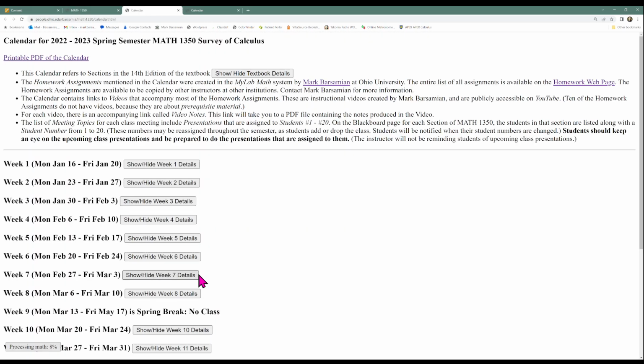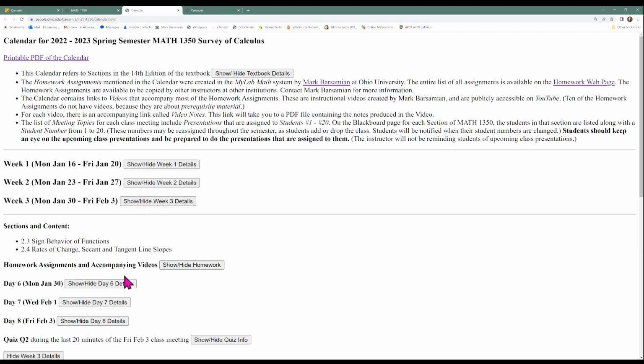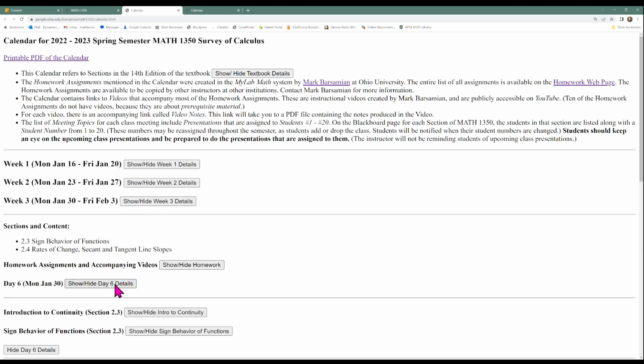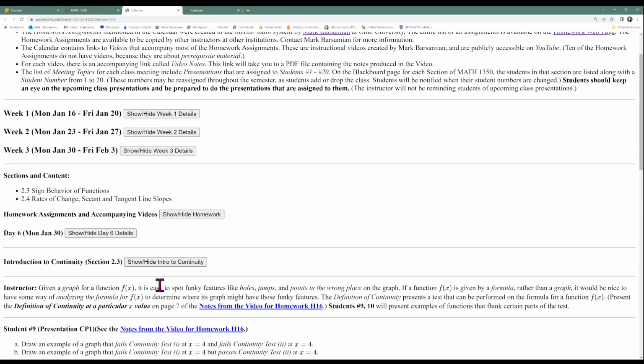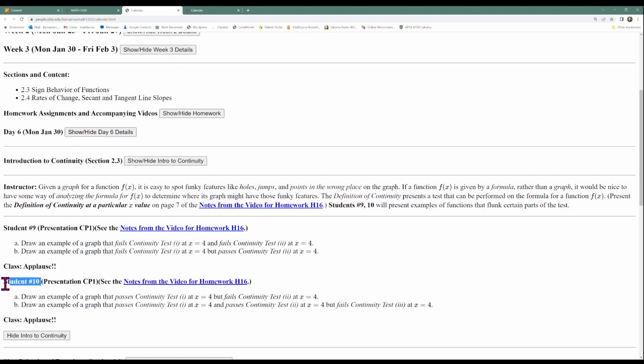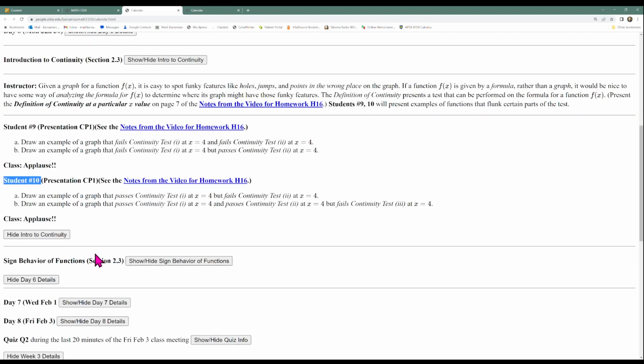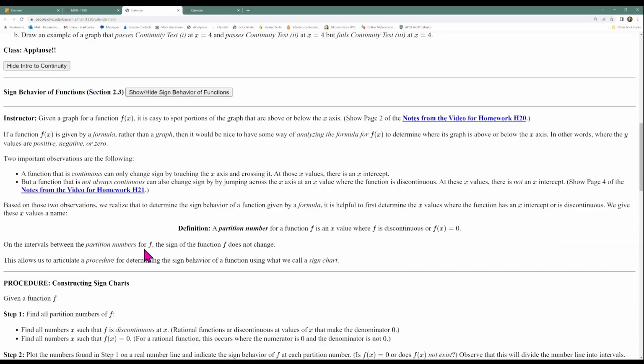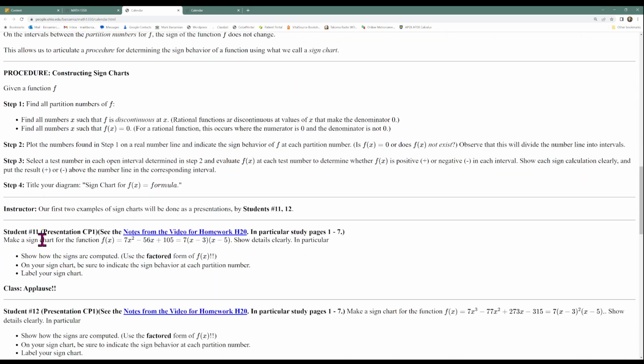Look at upcoming meetings to see who's presenting on those days. Here we are in week 3 on Monday, January 30th, student 9, student 10, student 11, and student 12 are presenting.